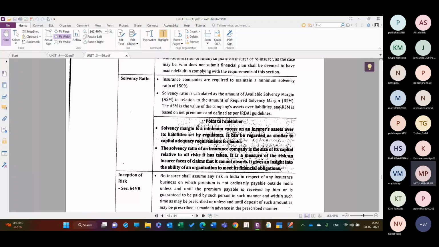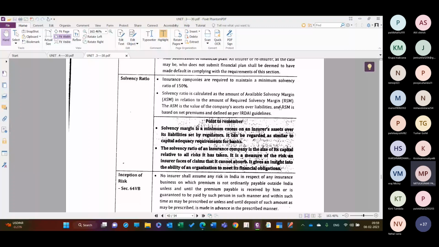The ASM means the available solvency margin is the value of the company's assets over liability, and RSM is based on the net premiums and defined as per the IRDA guidelines.